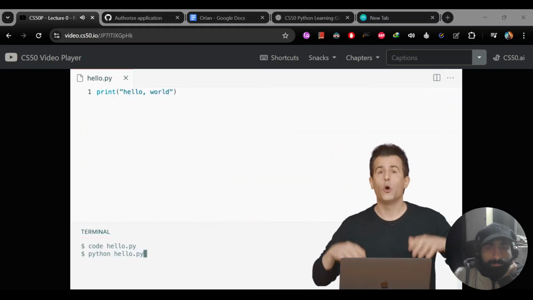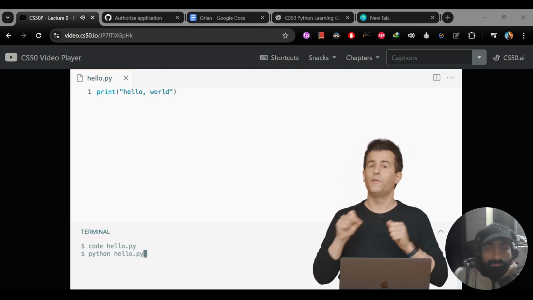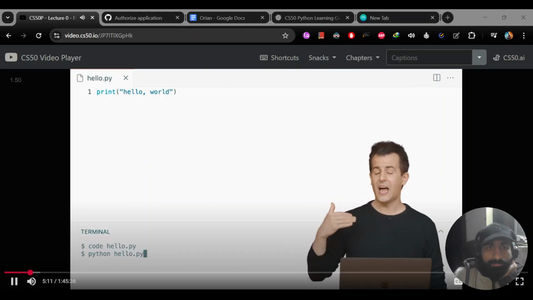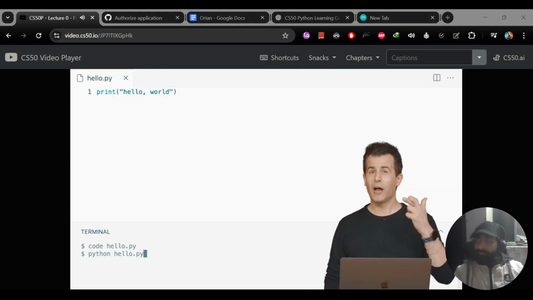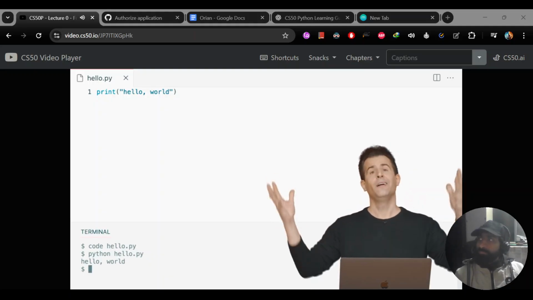So let's do just that. Let me go back to VS Code here. I already typed out python hello.py, but I didn't yet hit enter. And that's what's now going to kick off this command. And hopefully, if I didn't mess any of this up, I should see my very first program's output to the screen. And voila, hello world.